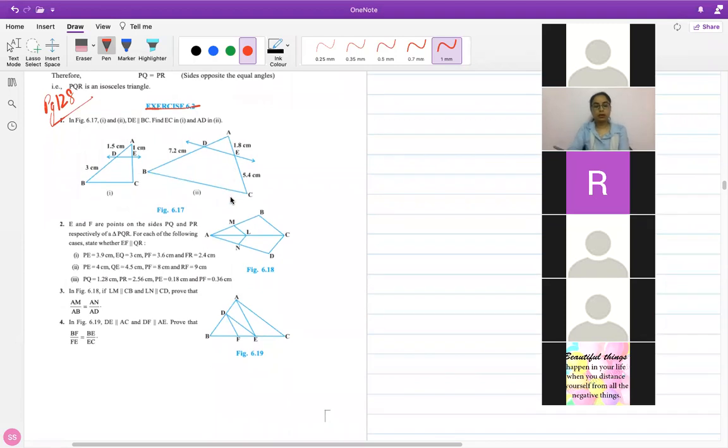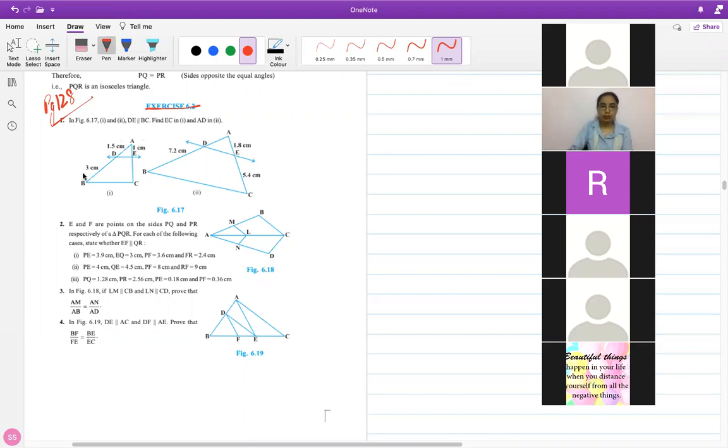Question number 1, in the figure given, you have been already told that DE is parallel to BC. You have to find out the values of EC in the first part and AD in the second part.